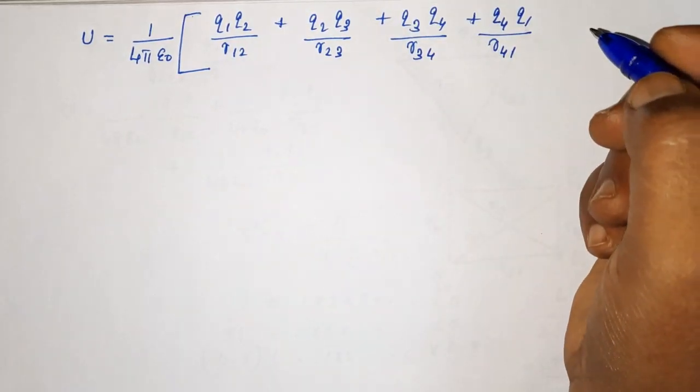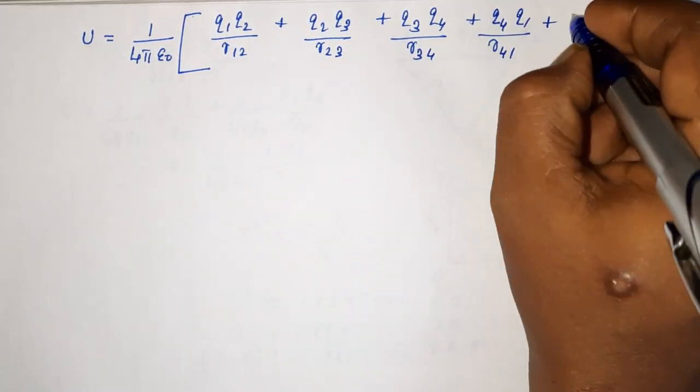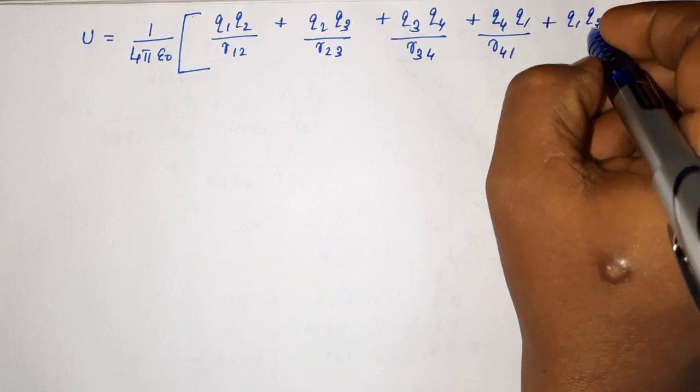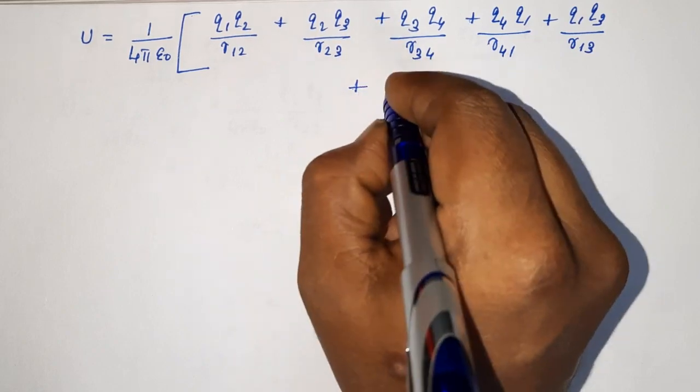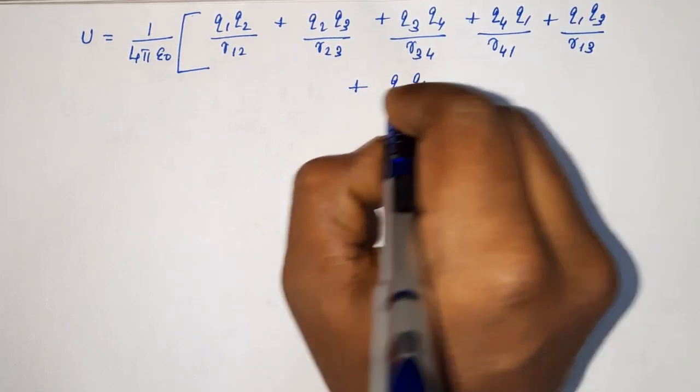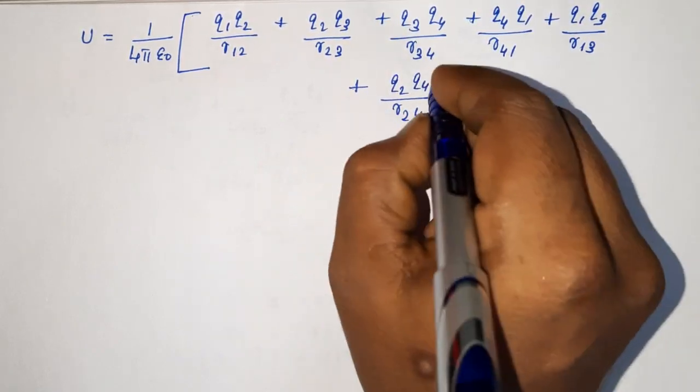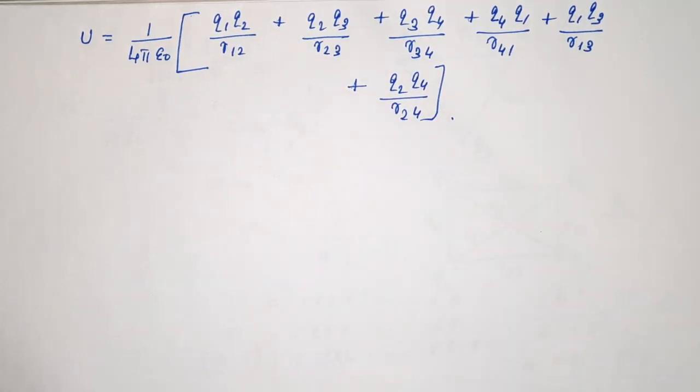So 4 pairs are over. Now diagonal wise: Q1, Q3 by R13 plus the next diagonal, Q2, Q4 by R24. This is how you can write it in a single step.